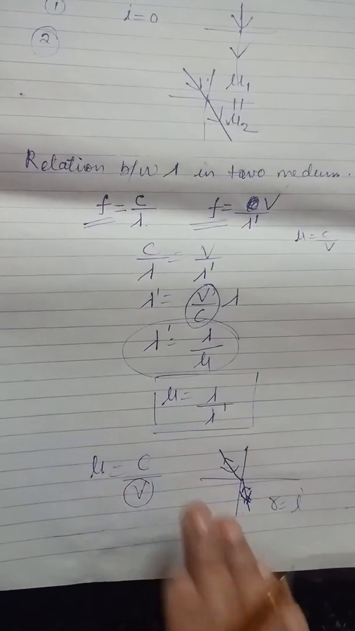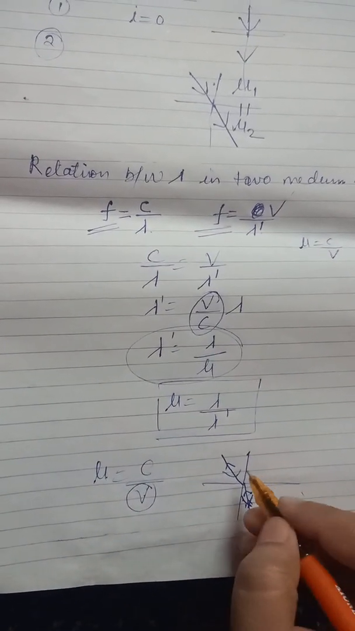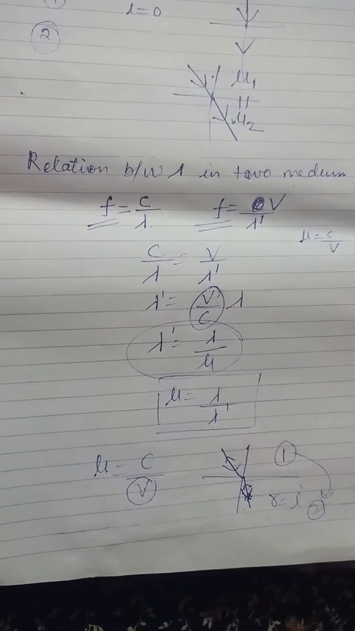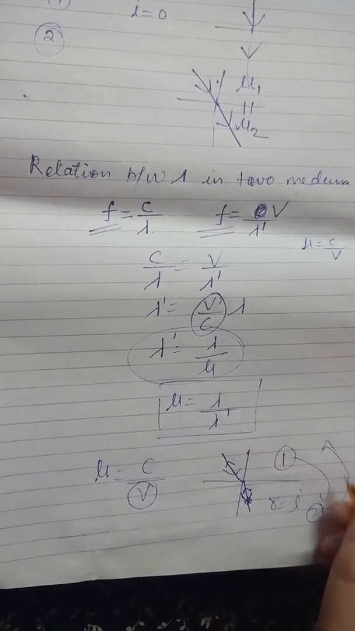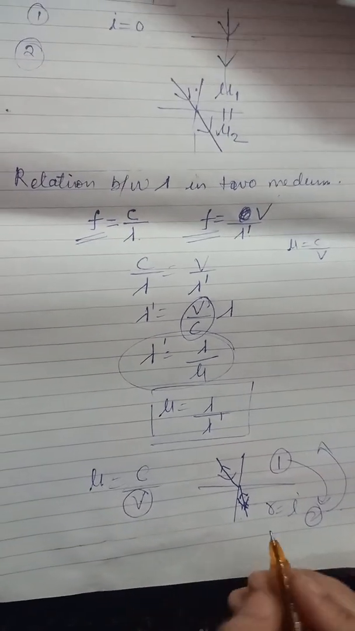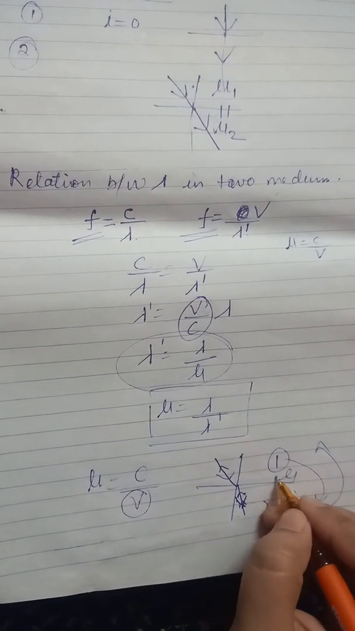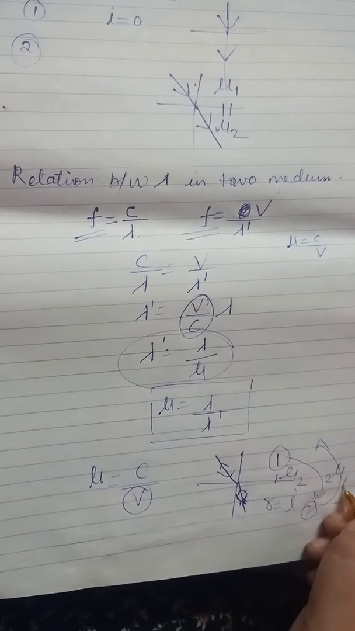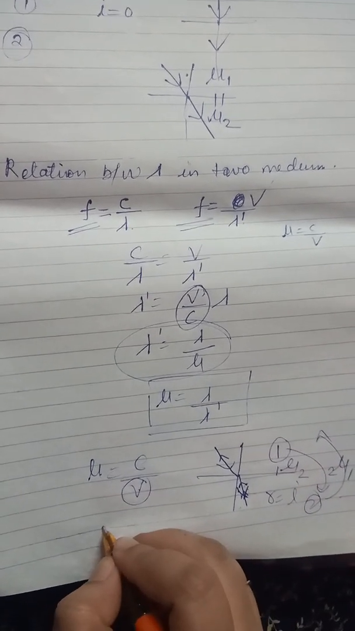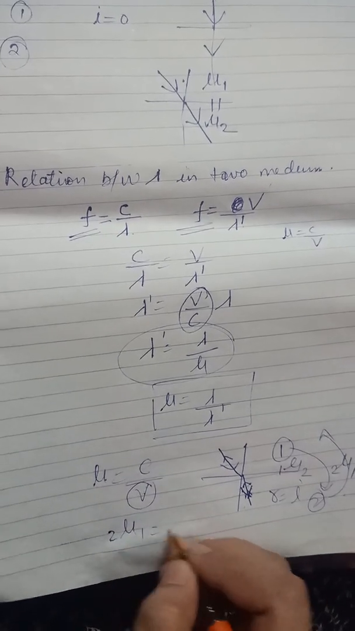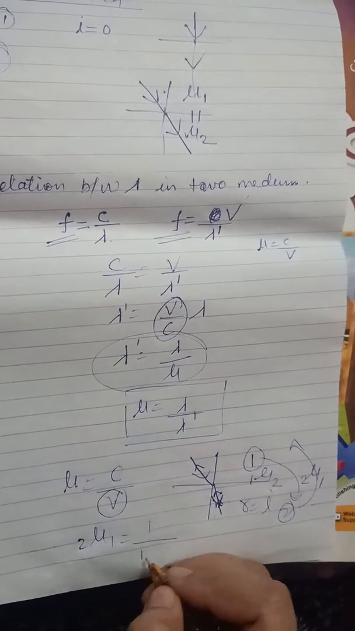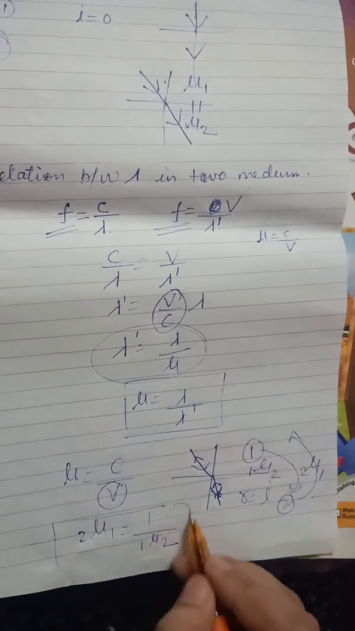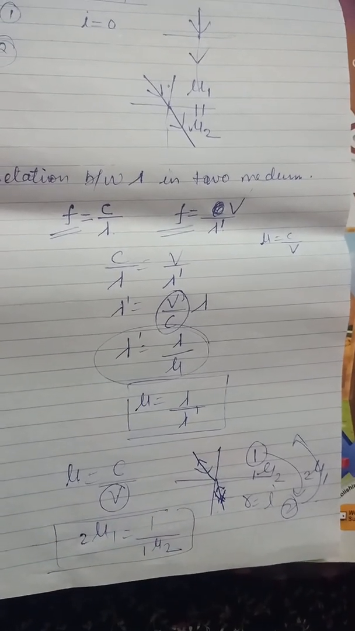In this condition, only the refractive index changes. When the light ray enters from 1 to 2 and from 2 to 1, the refractive index changes: mu 1 to 2, and here mu 2 to 1. So the formula becomes 2mu1 is equal to 1 upon 1mu2. This is the principle of reversibility.